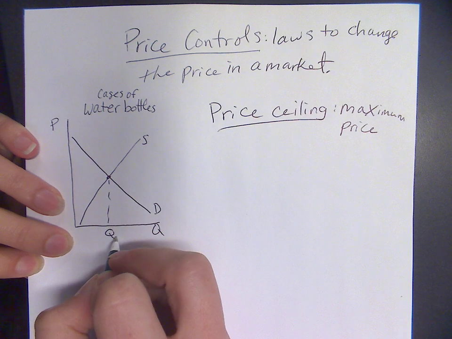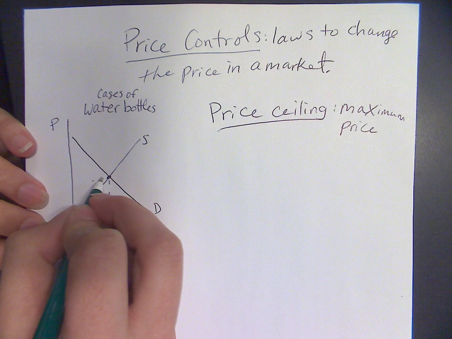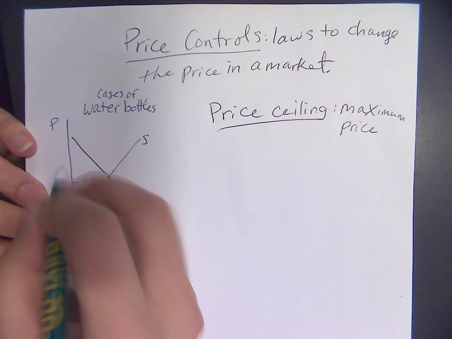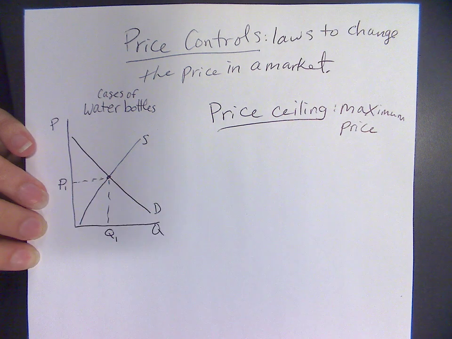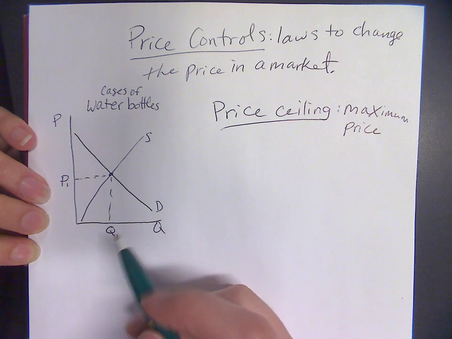So we have really quantity 1 or QE. Either's fine. We're not going to do shifts on this graph, so we're not going to have 2's of anything, but if you want to do like P1 or PE, that's fine. So this is in equilibrium, right? So we have an equilibrium price, equilibrium quantity.